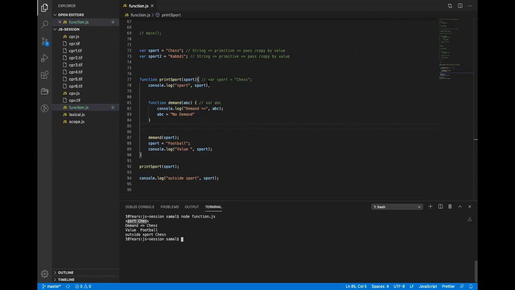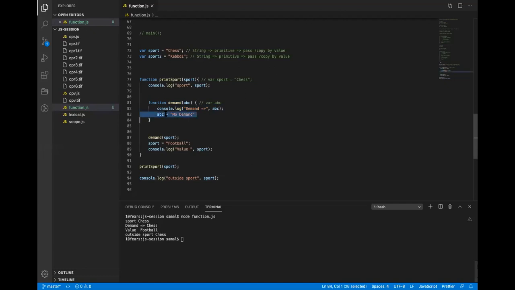So here the value is chess, and then the demand function is called with the parameter; the demand value will again be chess. Now the variable is updated, because it is localized to this function since it is passed as a parameter. It will not impact its parent variable. Here I'm changing the localized variable of the print function, and if I print sports here, it prints football and the function execution ends. Here I print this again, and I will see chess. So we see sports chess, demand chess, football and chess.